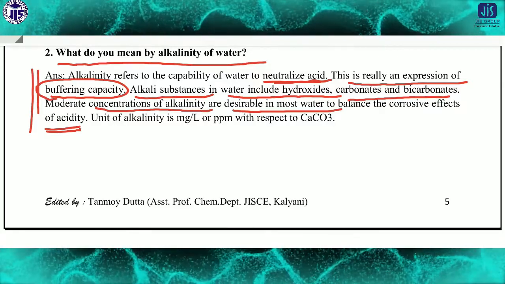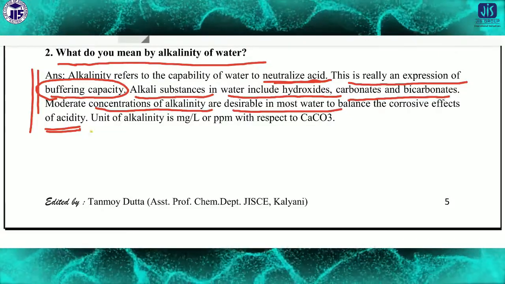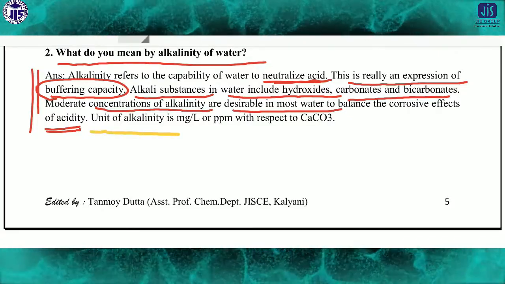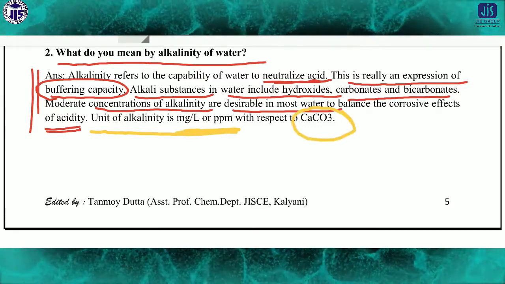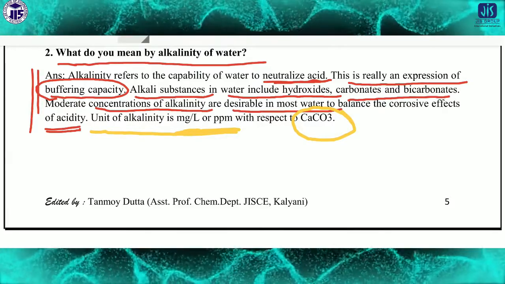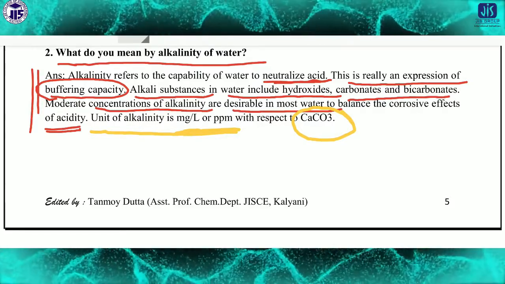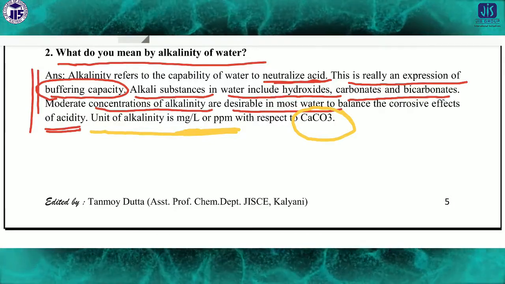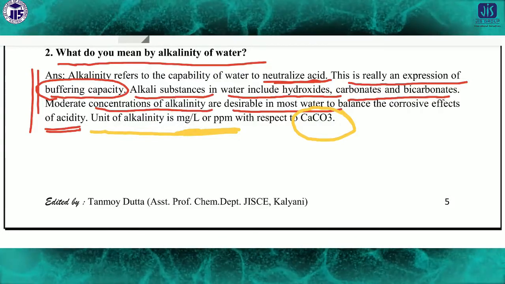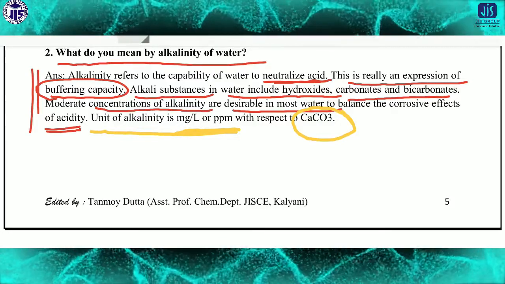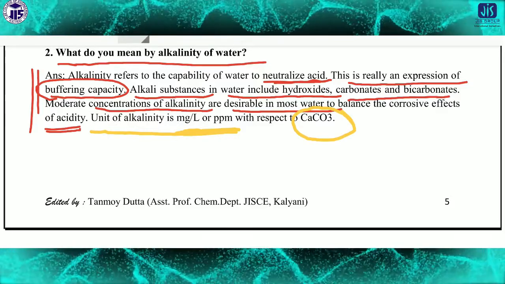What is the unit of alkalinity? The unit of alkalinity is generally milligram per liter or ppm, with respect to calcium carbonate. That means the alkalinity is calculated with respect to calcium carbonate, and the unit may be milligram per liter or ppm, the same thing.